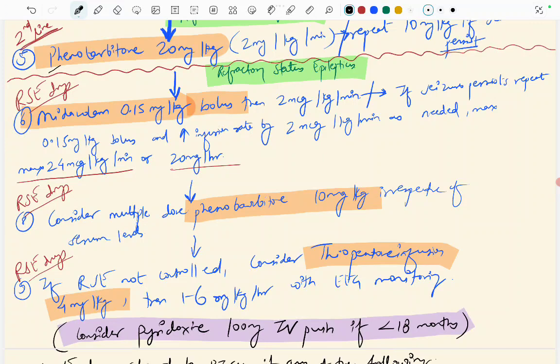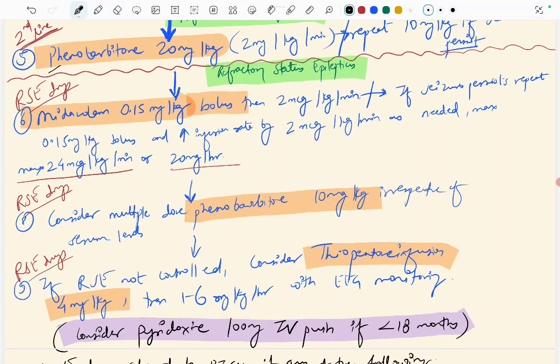So if it is reaching the state of refractory status epilepticus, we have to consider it as a possibility, and it is a reversible cause of refractory seizure. Pyridoxine, vitamin B6, is required for GABA synthesis, so its deficiency leads to decreased inhibitory neurotransmitter, so the seizure persists. So giving pyridoxine can rapidly stop the seizure, and it is both diagnostic and therapeutic.